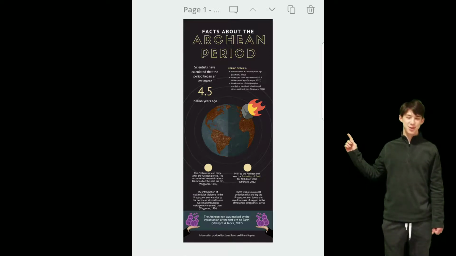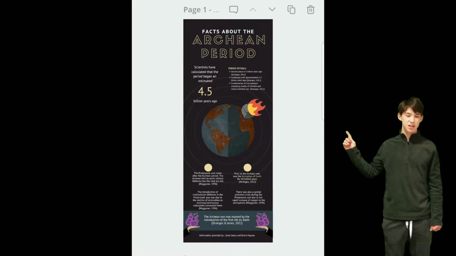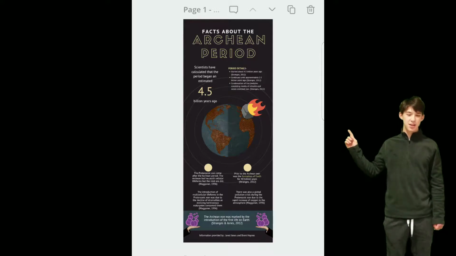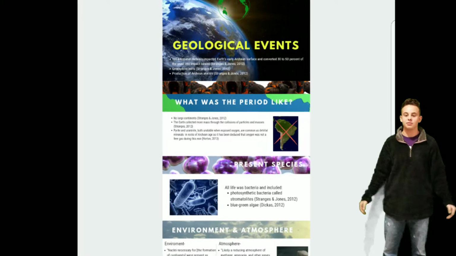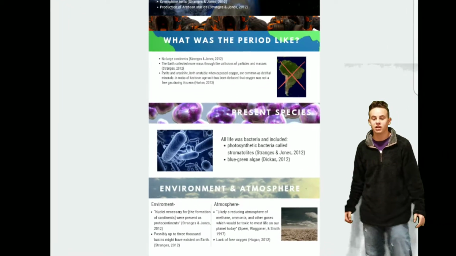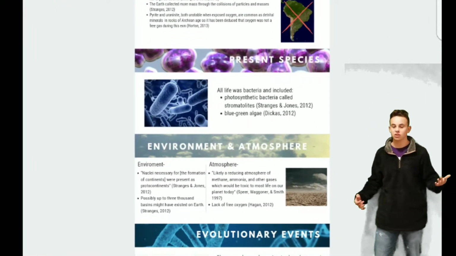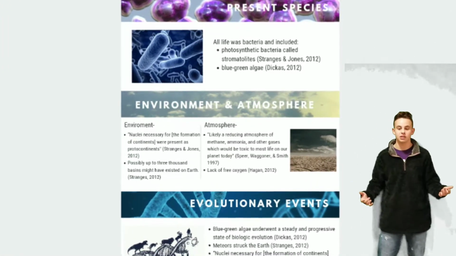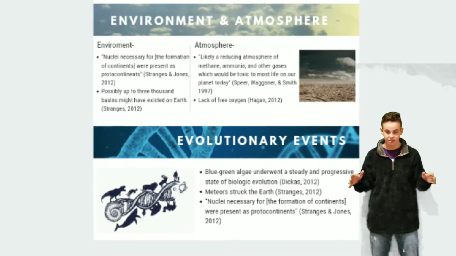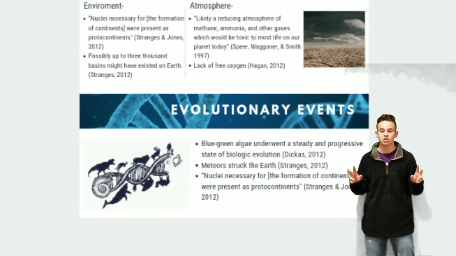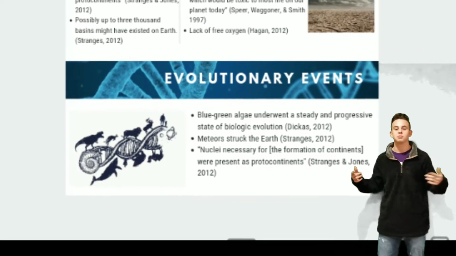During this time, the period was a physical process that was a condensation of tiny particles consisting of mostly silicates and nickel-enriched iron. The period had no large continents, and the Earth collected more mass through the collisions of particles and masses. Their particles literally fell together until their own gravitational attraction created larger particles, which in turn grew through impact of their own masses. The process continued until planetesimal bodies, kilometers in size, accreted and acted as gravitational dust mops, sweeping through space collecting more mass.